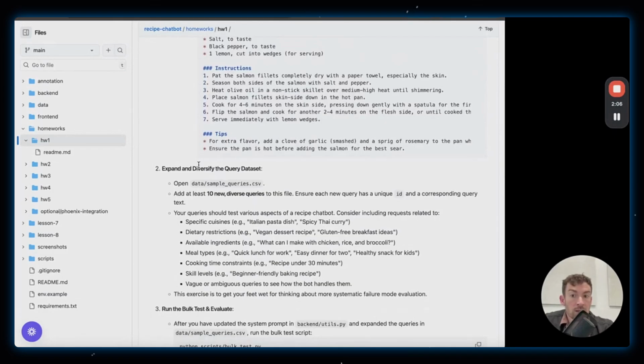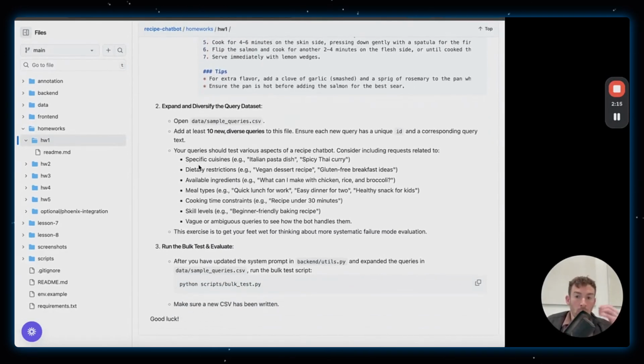2, we're going to expand the data set. So we're going to build a data set, and we're going to do this in LangSmith. It's going to be created from examples, and we're going to add to it over time. And then 3, we're going to run a bulk test and evaluate against this data set. So we're going to run the prompt that we've modified over this data set and get some results. And we're going to do this all in LangSmith.